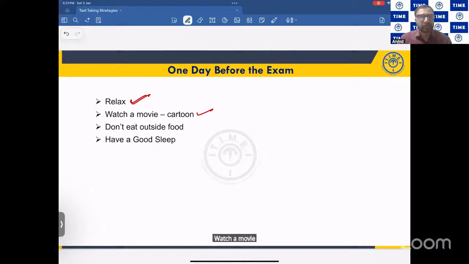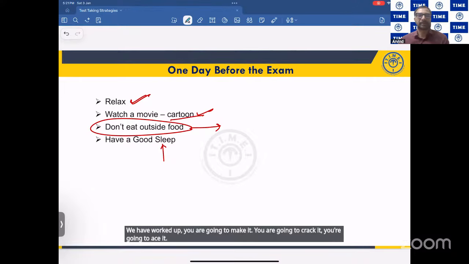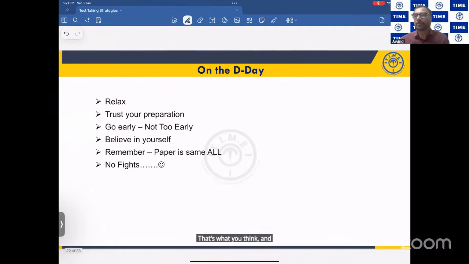Watch a movie. Don't watch emotional drama movies. Don't watch horror movies. Watch a nice cartoon movie like Mowgli, Lion King, Tom and Jerry, these things. Please don't eat outside food. Next day, your stomach can upset, the entire preparation goes for a toss. And have a good, proper sleep. And when you're sleeping, tell yourself tomorrow is your day. You have worked hard. You are going to make it. You are going to crack it. You are going to ace it. That's what you think. And then sleep.